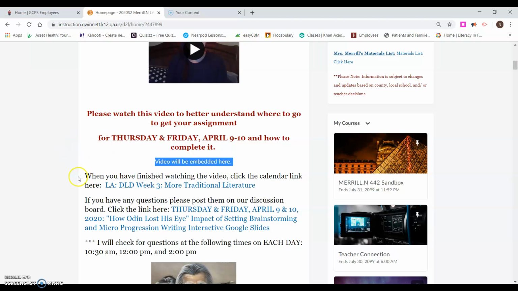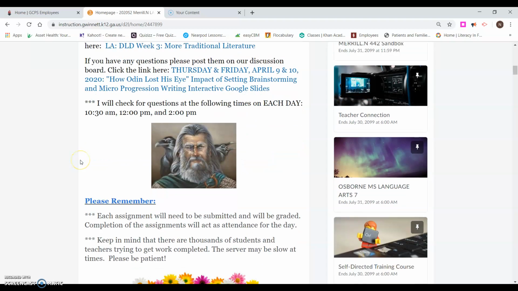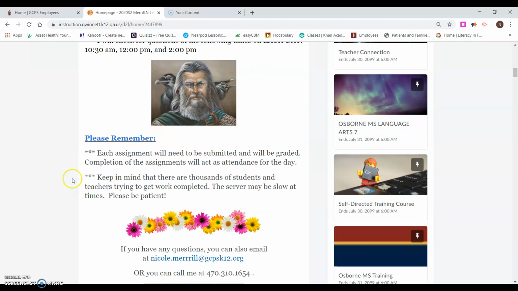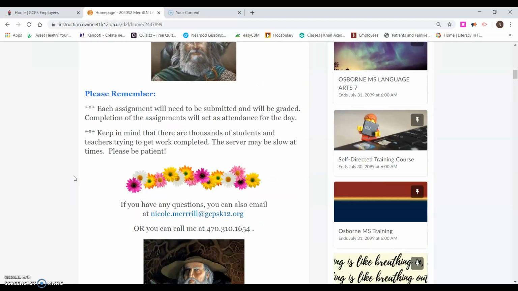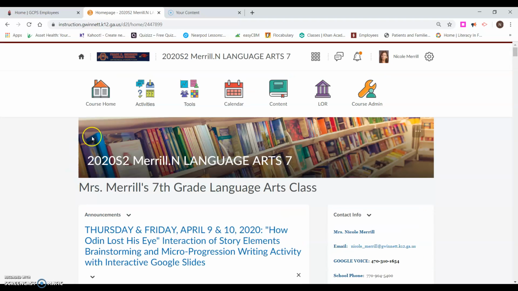I also have the link for our calendar. I have the link for our discussion board where you can post any questions or concerns, but it'll probably just be easier for you to email me or text me. Anything that might be a little bit quicker than posting on the discussion board might be better, okay? Just know that that is where a lot of our information is posted. You could also get our information from our calendar.